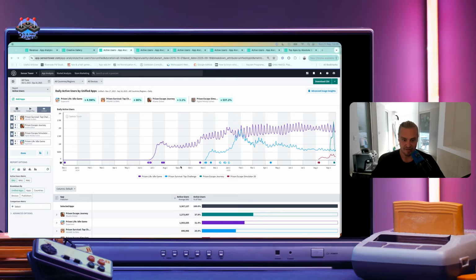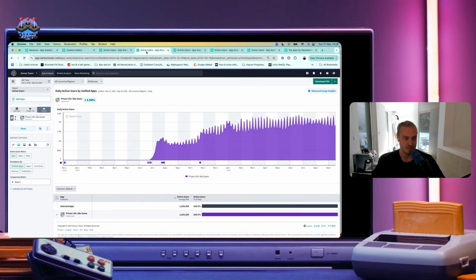Right, now I'm going to share a couple of these charts and talk about the games that I want to go through today. Here are the games that we're going to talk about today. And you can see that pretty much the first game I want to talk about is Prison Survival, which is by our friends at Supercent. And this game was launched mid-June 2024